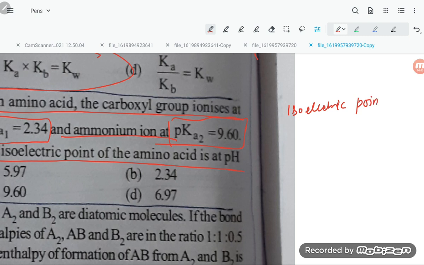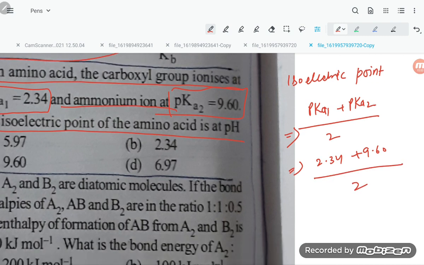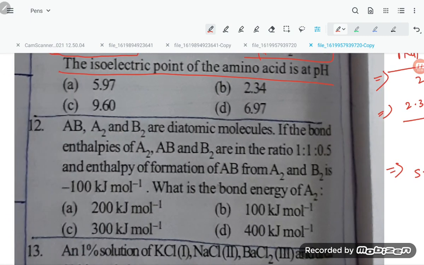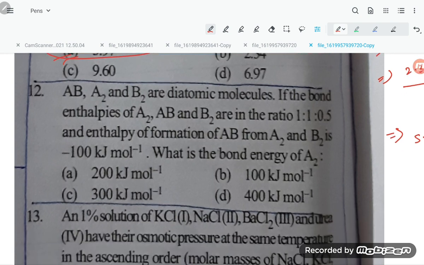So what is the formula of the isoelectric point? That is (pKa1 + pKa2) divided by 2. So it is (2.34 + 9.60) divided by 2. How much is it coming to, students? It is 5.97. So 5.97, option A is correct.